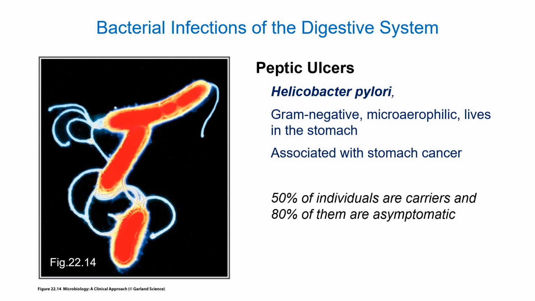So notice this number here. About half of us in Canada are carriers of this organism, but most of us are asymptomatic. Some of us may develop stomach cancers or ulcers. Some of us may be fine for the rest of our lives. We don't really understand exactly all the details around this organism, why some people get sick and other people, actually the strains seem to protect them against cancers. So there's lots of interesting questions regarding this particular organism.